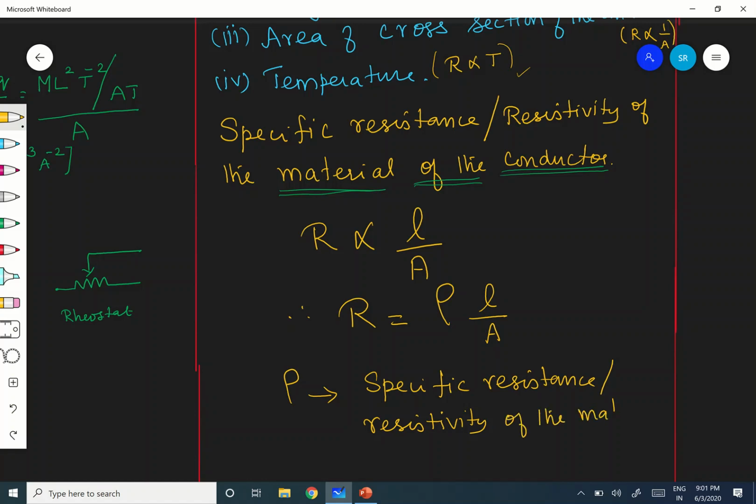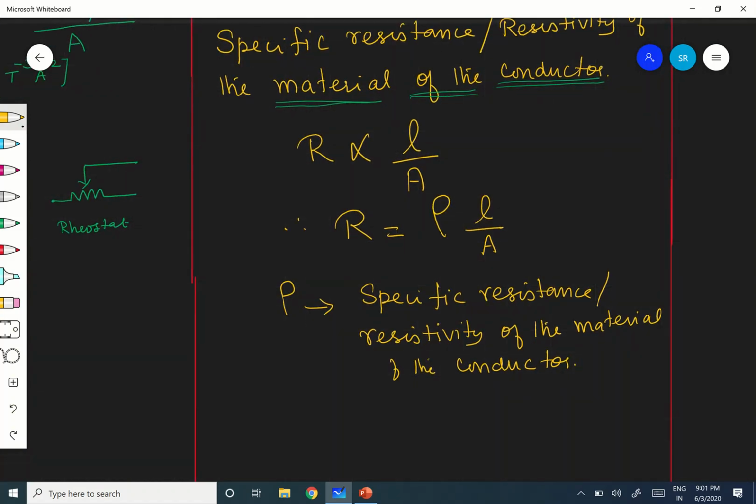Very important, children. It depends only on the material of the conductor. Rho is independent of the dimensions of the conductor.